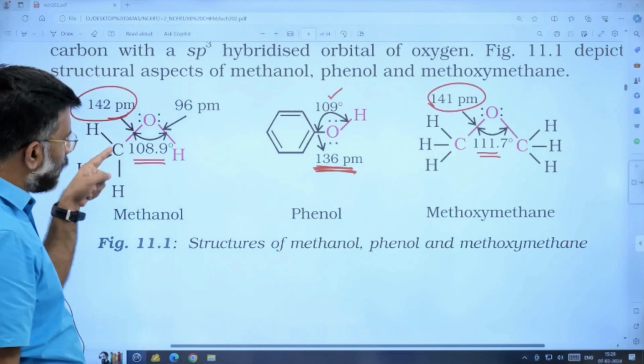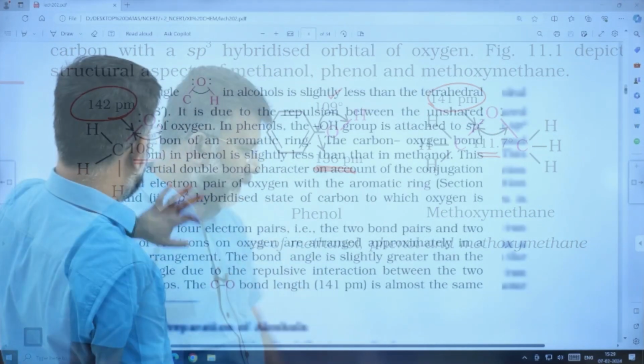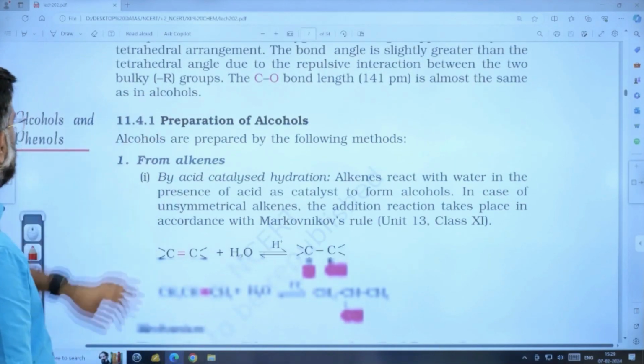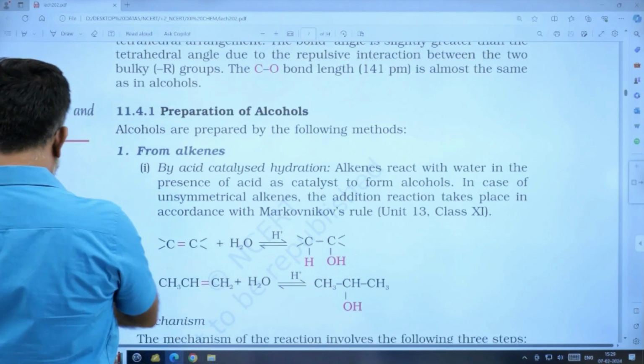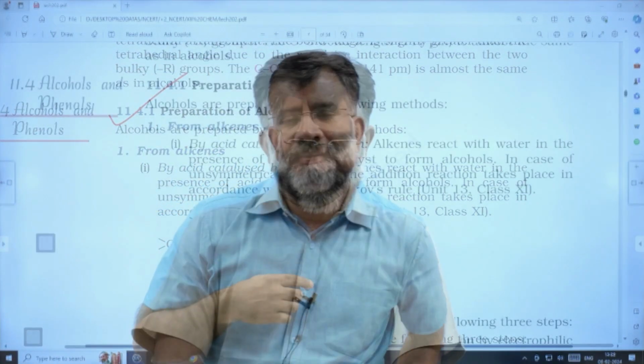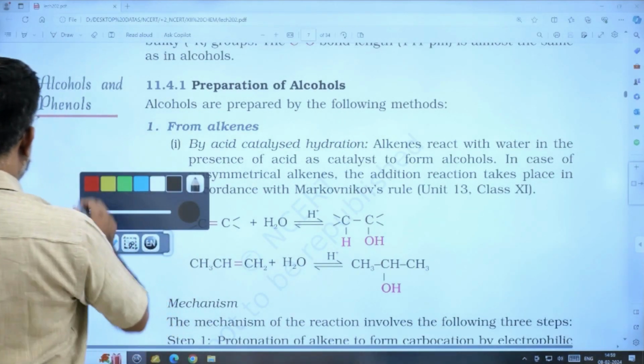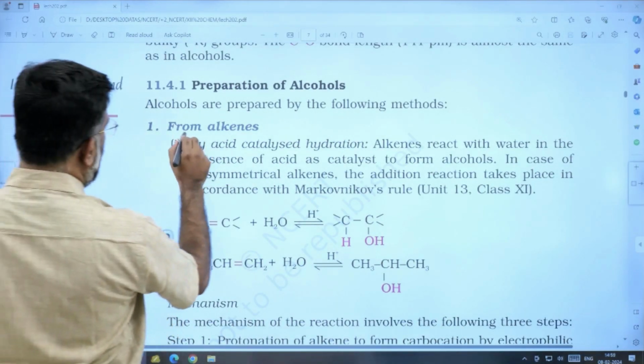This is sp3 carbon. This is sp2 carbon. These two are sp3 carbon again. That's a very important point. Now on to preparation of alcohols. Now preparation of alcohol from alkenes.